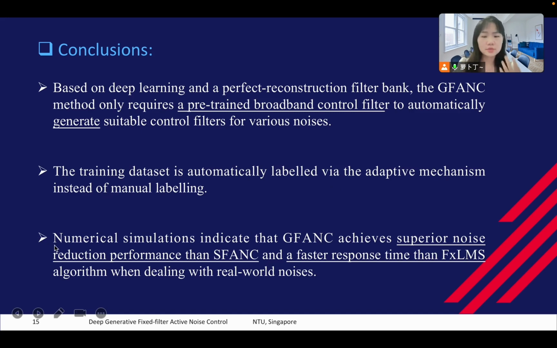Finally, the simulation results indicate that GFANC can achieve superior noise reduction performance than SFANC and achieve a faster response time than FXLMS when dealing with real-world noise.